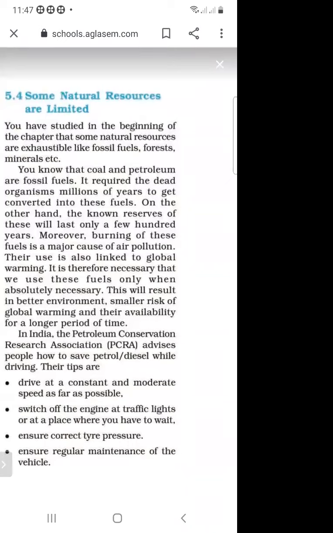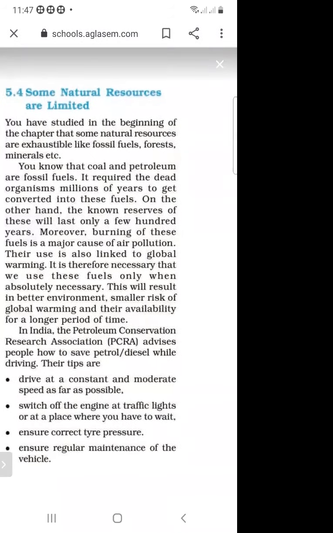So due to high temperature and high pressure, these fossil fuels are made, and these fossil fuels, forests and minerals are exhausted. You know that coal and petroleum are fossil fuels. As we know, coal and petroleum are fossil fuels, and they require dead organisms, which convert into the fuels. On the other hand, the known reserves of these will last only a few hundred years.